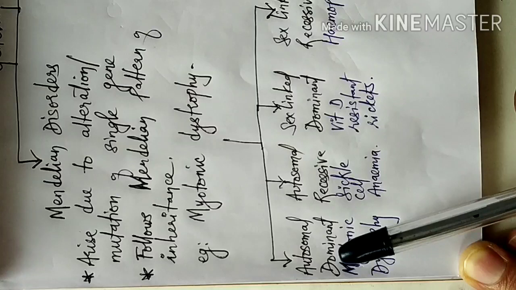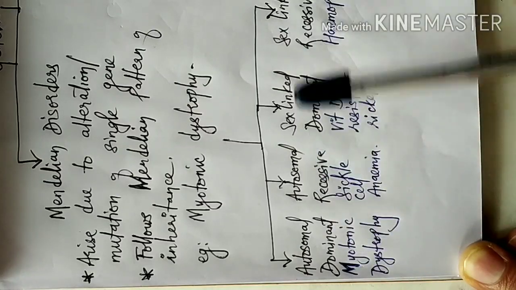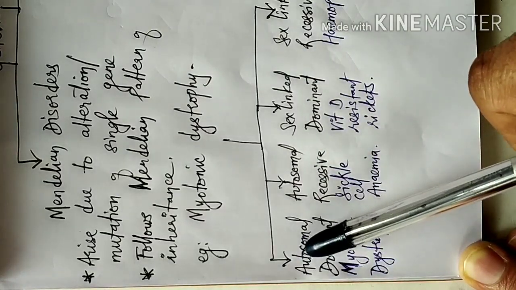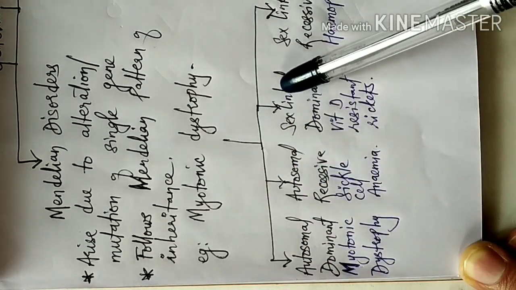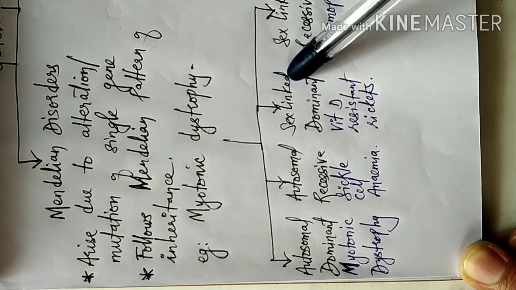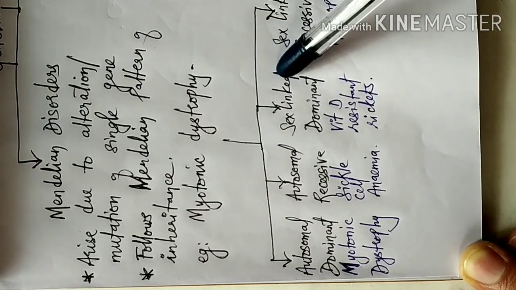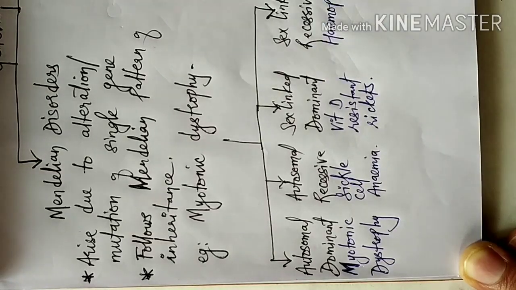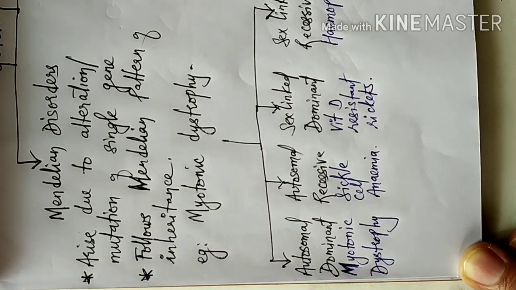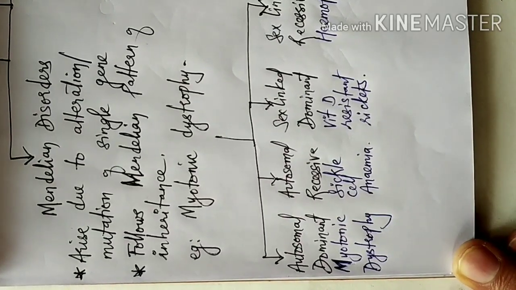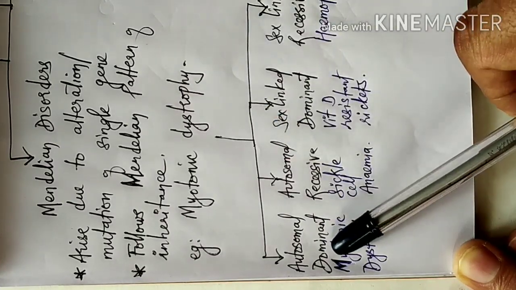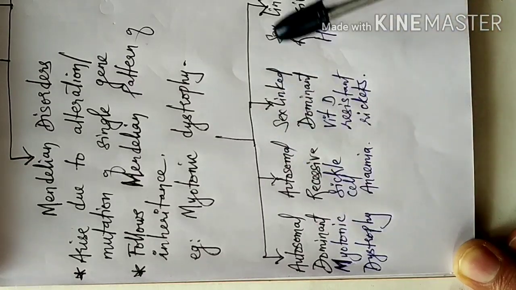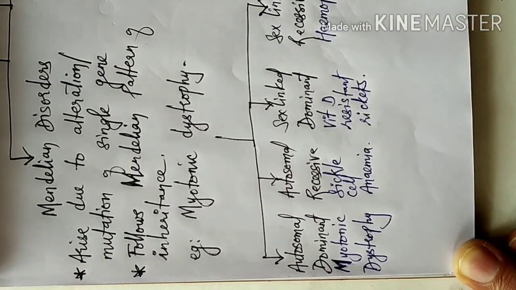At the same time, it can also be categorized as dominant and recessive. So here I put it as autosomal dominant, autosomal recessive, then sex-linked, that means related to either the X chromosome or the Y chromosome, dominant sex-linked and recessive sex-linked. We are going to see how we can say a certain disorder is autosomal or sex-linked, and on what basis we can say it is dominant or recessive. We'll come to that later on.